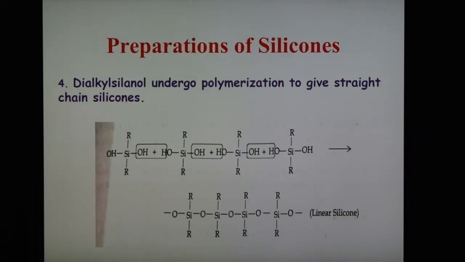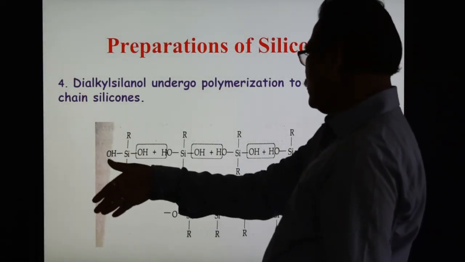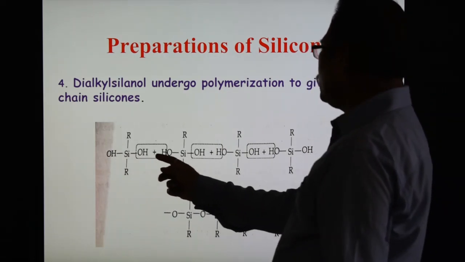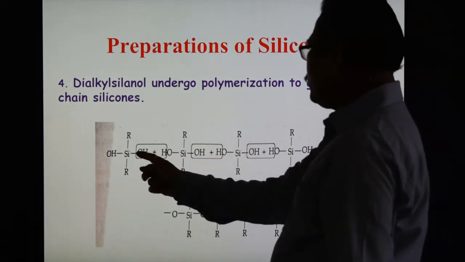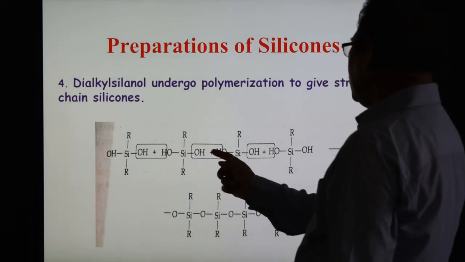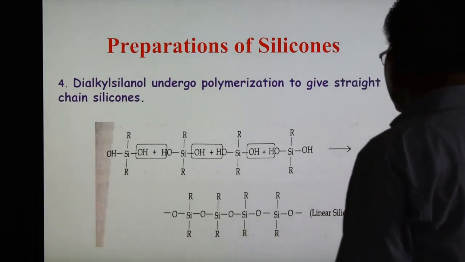The next method, number 4: dialkyl silanol undergoes polymerization, forming straight chain silicones. This is the dialkyl silanol whose preparation we have seen. OH from this and H from another molecule, and water gets eliminated. In this way, water after water is released, forming this long chain of linear silicones.